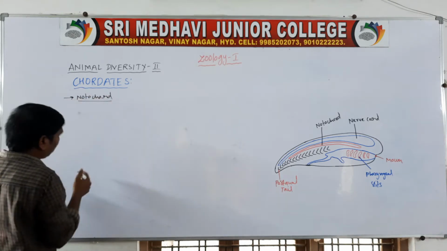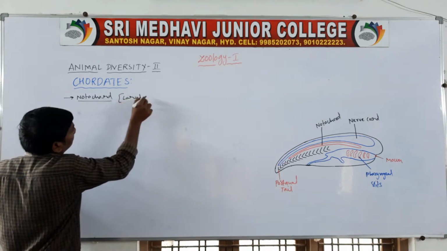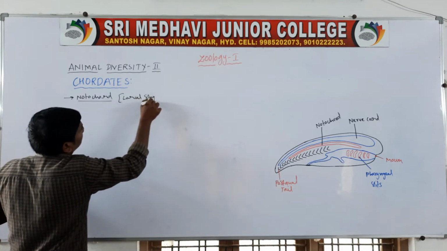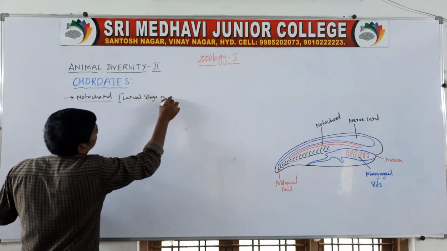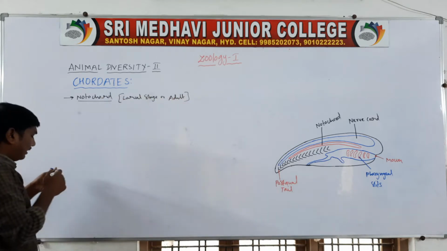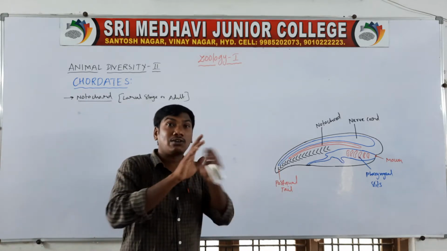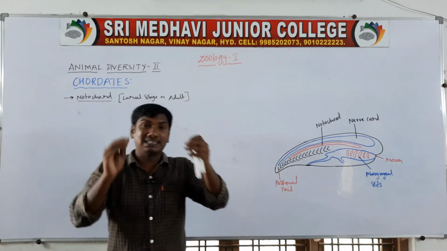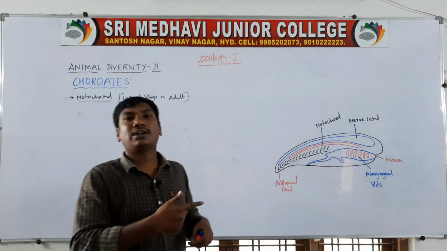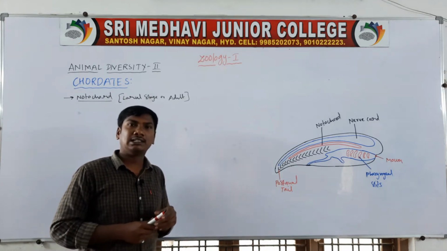Presenting a notochord in the larva stage or adult stage. This type of animal is called a chordate. The main distinctive character between chordates and non-chordates is that, in either the larva stage or adult stage, they contain a notochord. That type of animal is called a chordate.